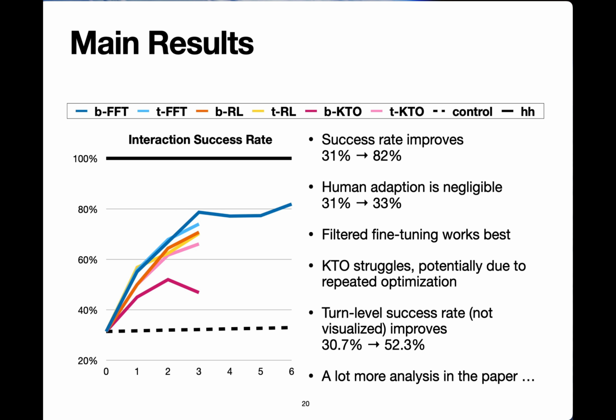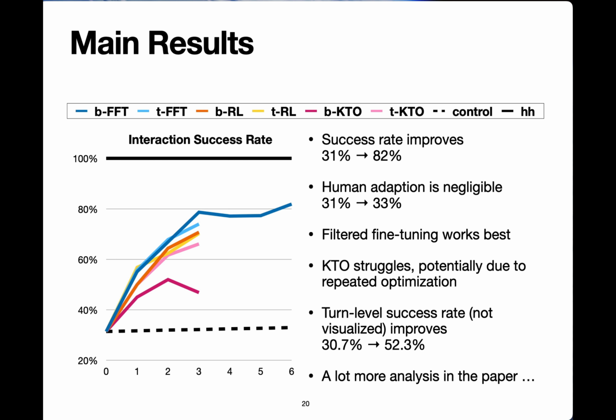It was the state-of-the-art multimodal LLM when we conducted these experiments. These are our main results. What we're seeing here is interaction success rate. We're seeing the 6 systems, binary with FFT, ternary with FFT, binary with RL and ternary with RL, and binary with KTO and ternary with KTO. Binary and ternary stand for the feedback from the LLM, either positive and negative, or positive, neutral, and negative. We also deploy here 2 systems, control and human-human. Human-human interactions are basically at 100% success rate. Within the allocated 10 turns, the humans have sufficient time to correct themselves and complete basically all tasks successfully.